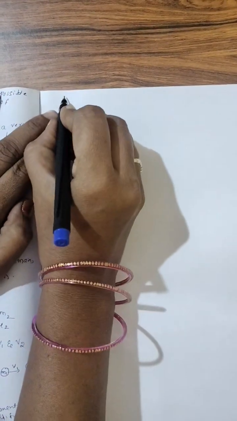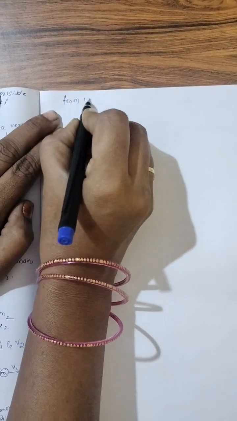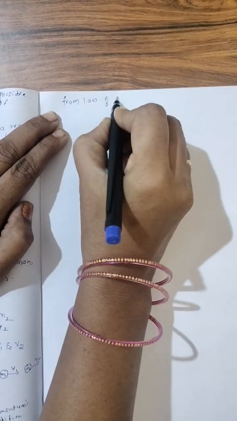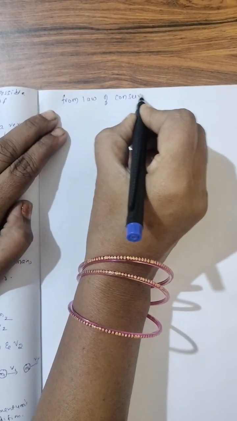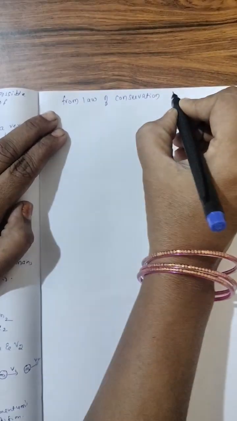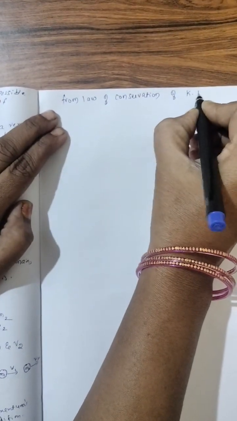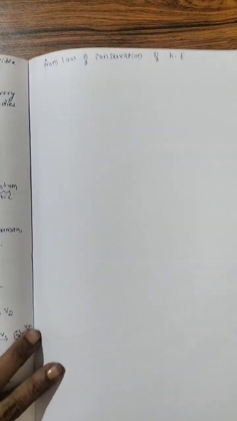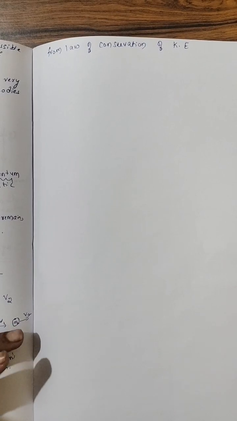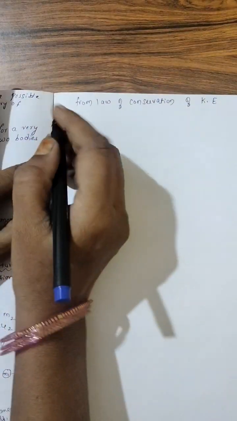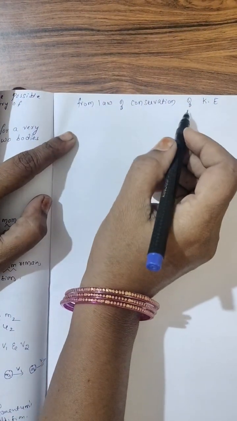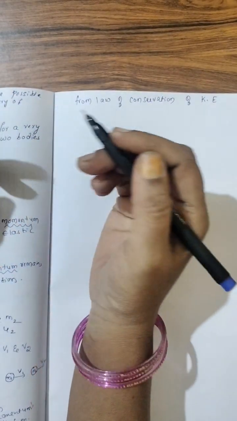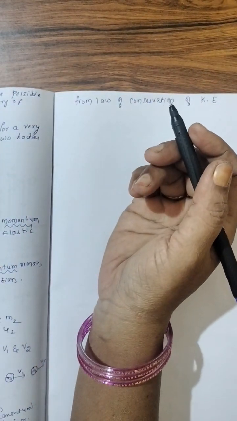Right? Now next, from the law of conservation of kinetic energies. What is kinetic energy? Half mv square. So it says kinetic energies before collision is equal to kinetic energies after collision.